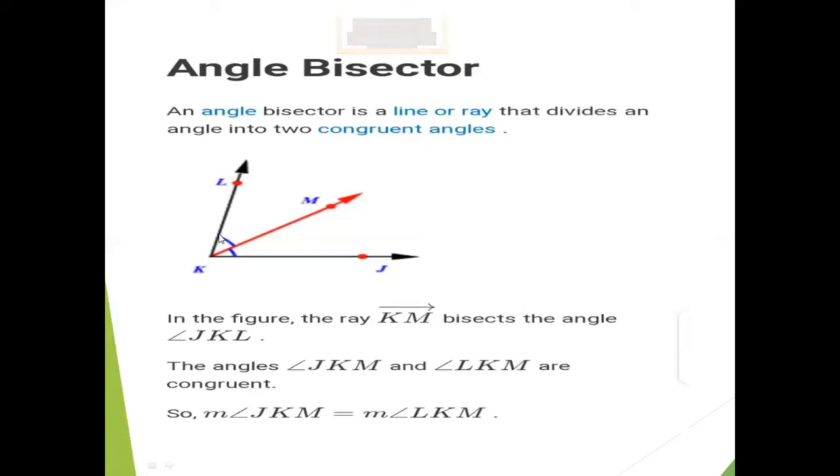So in the diagram, you can see angle LKJ, one of the angles, and it is divided into two parts by a ray KM. It means KM is the angle bisector of angle LKJ. So the whole angle is divided into two equal parts.